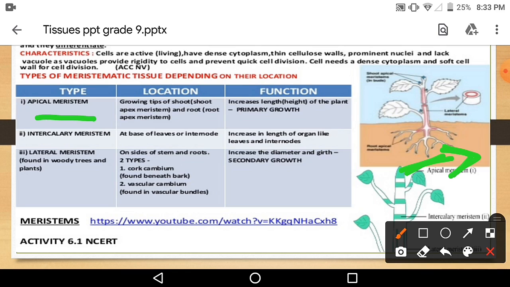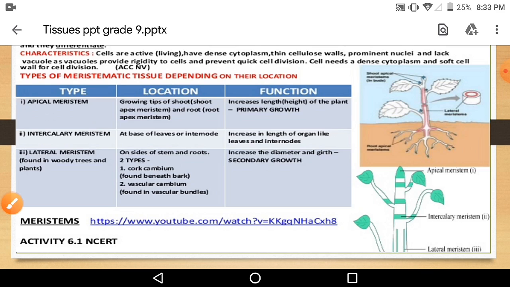Increased length of the plant. What is the function of the apical meristem? To increase the length of the plant, length or height, whatever. So apical meristem is found at the tip of the shoot or the root. Okay, the apex region it is said.